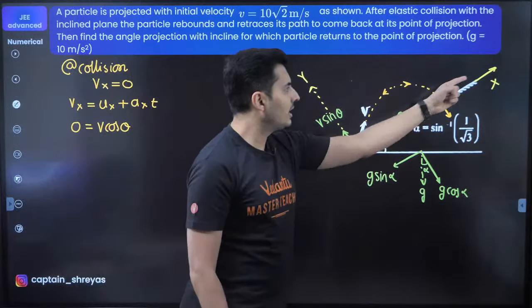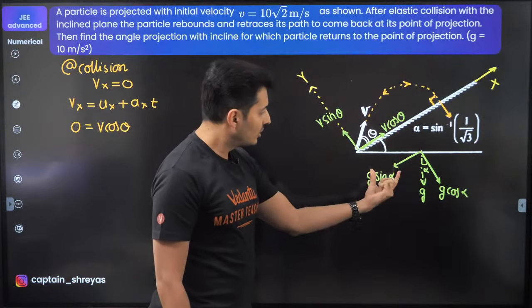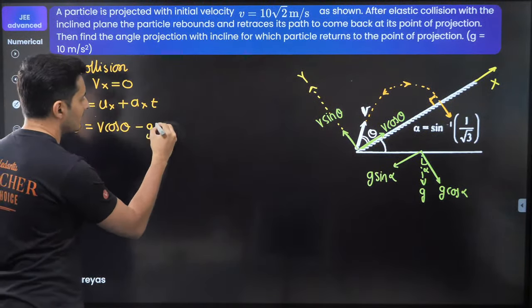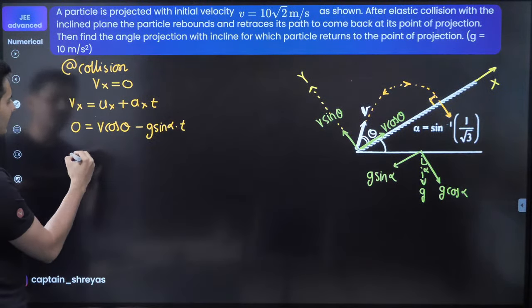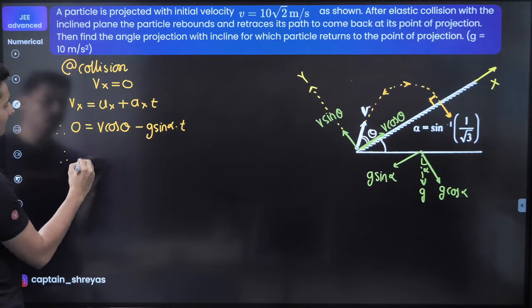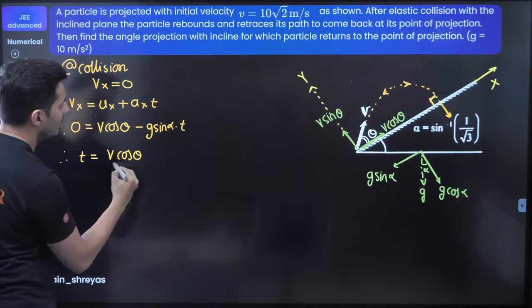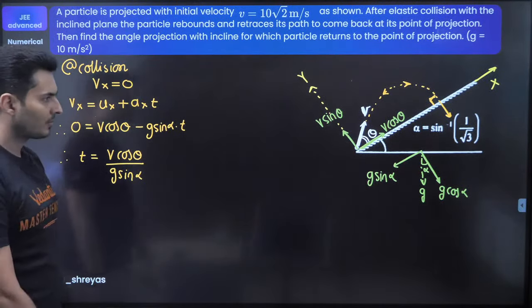The acceleration in this direction is g sine alpha, but it is opposite to x, so this g sine alpha is negatively placed. So this will be minus g sine alpha into t. From this, I will get the value of time. So the value of time will be v cos theta divided by g sine alpha. This is one equation.